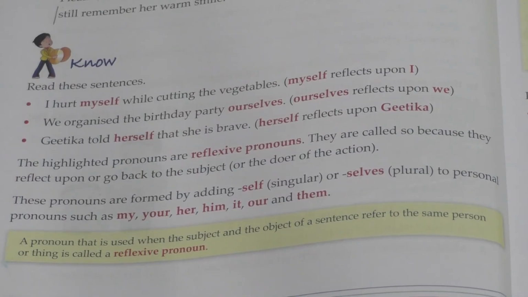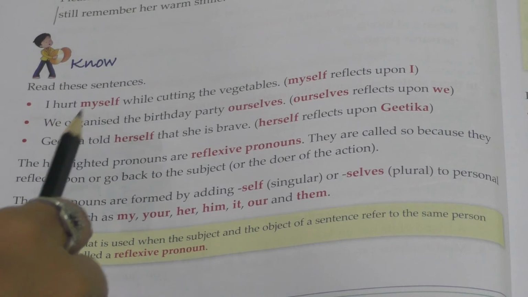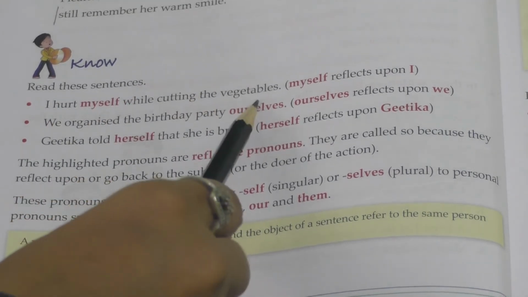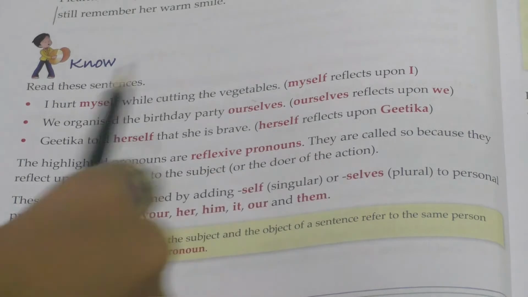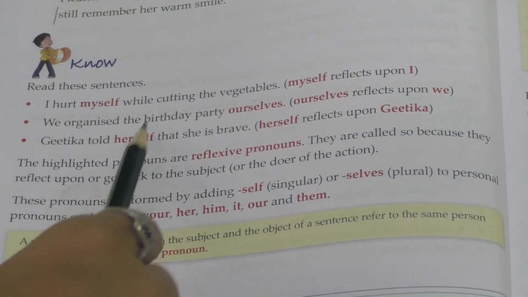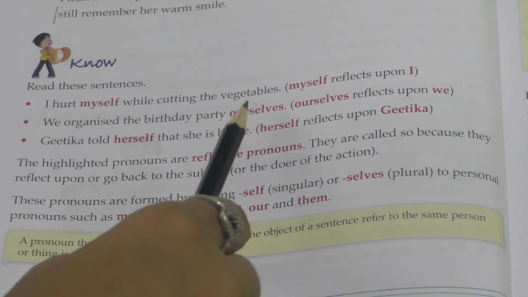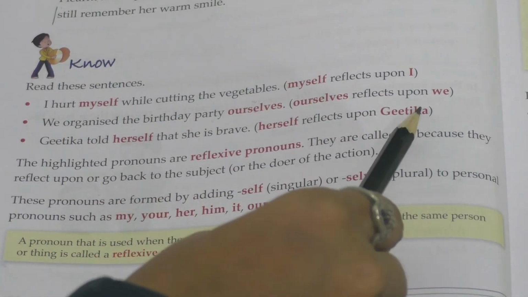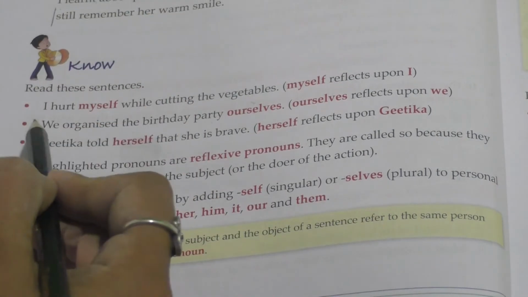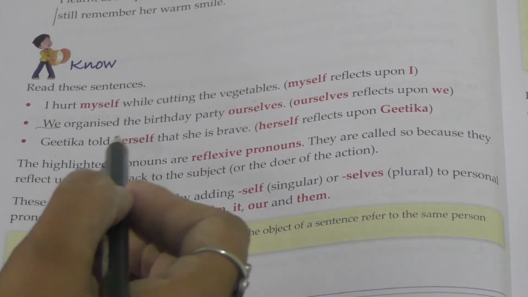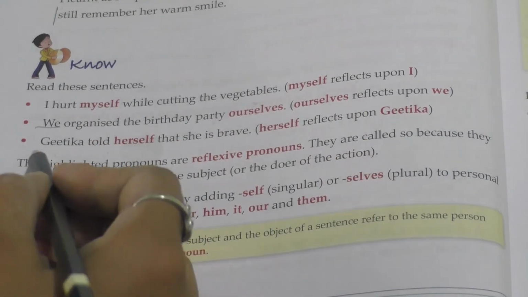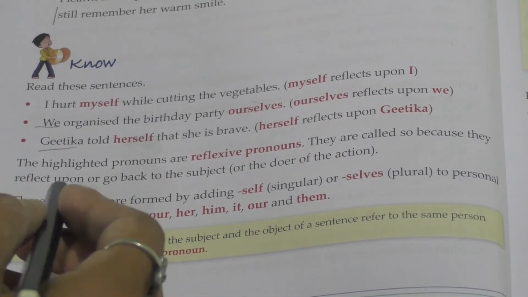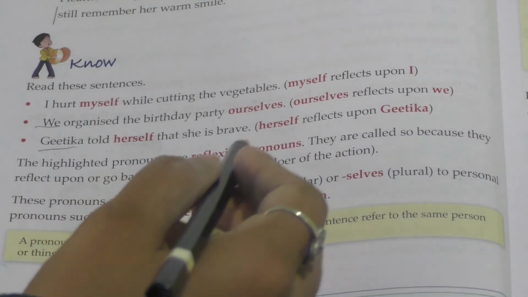Students, let's look at these examples first. I hurt myself while cutting the vegetables. So myself reflects upon I. We organized the birthday party ourselves. Ourselves reflects upon we. Geetika told herself that she is brave. Herself reflects upon Geetika. So the highlighted pronouns are reflexive pronouns.